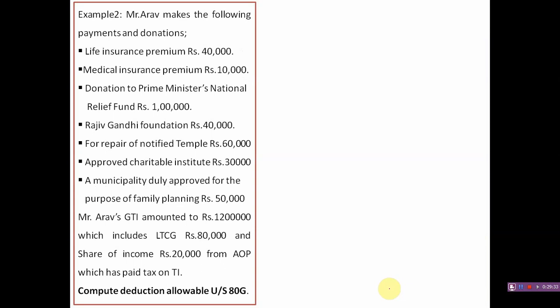Mr. Arow makes the following payments and donations: life insurance premium 40,000, medical insurance premium 10,000, donation to Prime Minister's National Relief Fund. These are the 2 payments or deductions other than 80G.